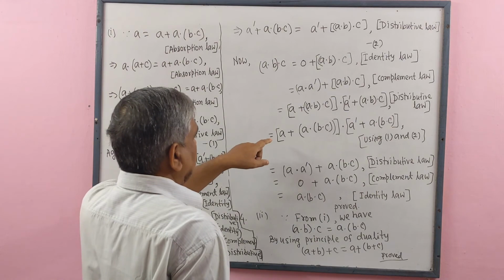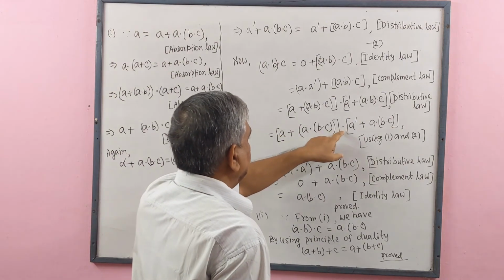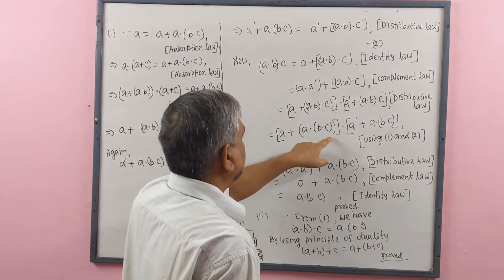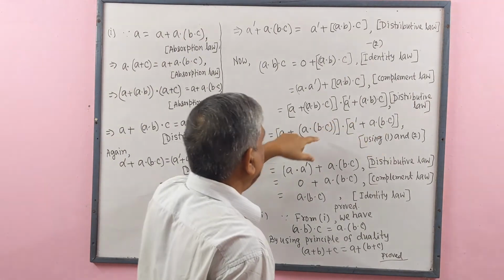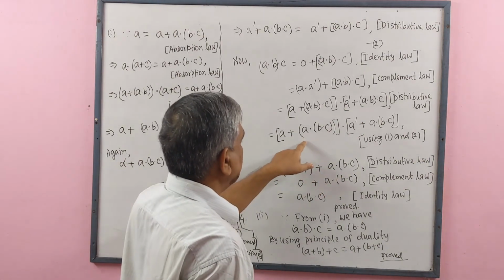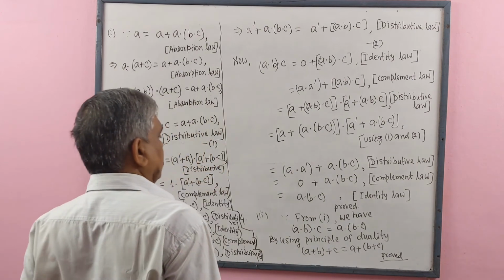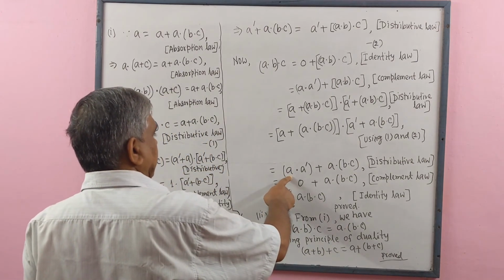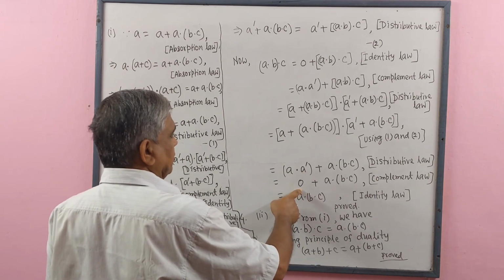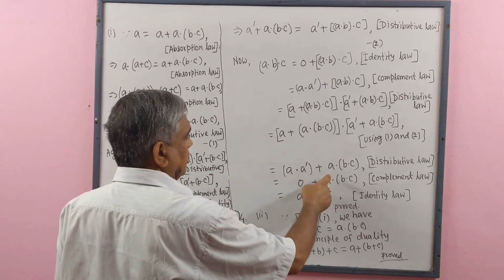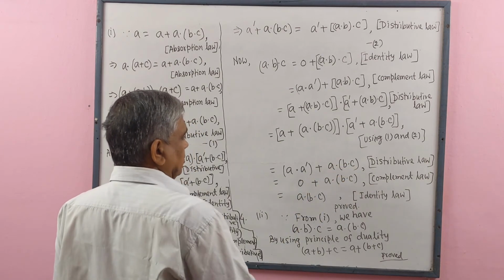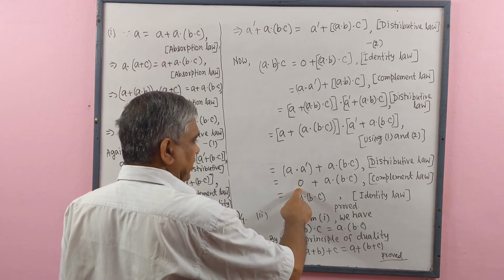Here A dot A dash, means complement, and this is the same. So we write plus this. Now A dot complement of A equal to 0 by complement law, plus A dot B dot C. 0 is the identity element.